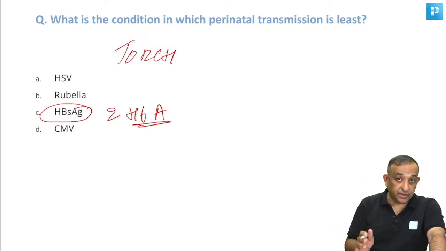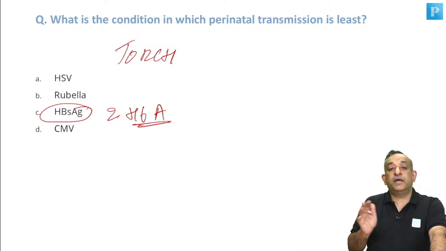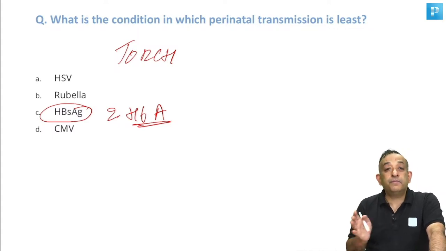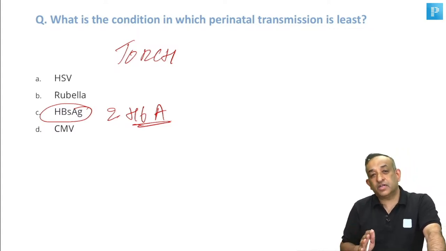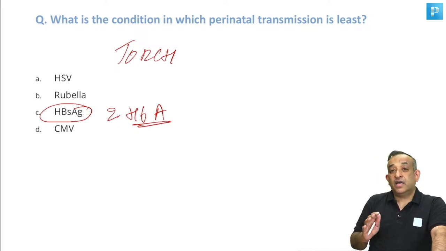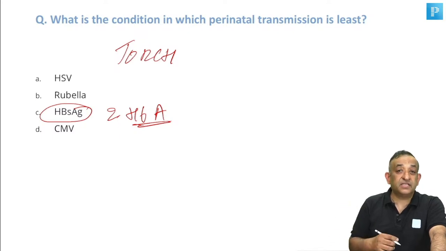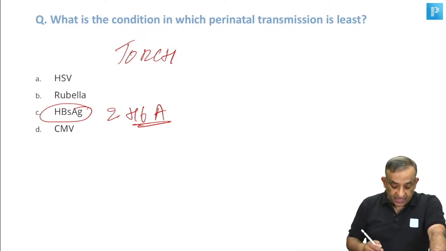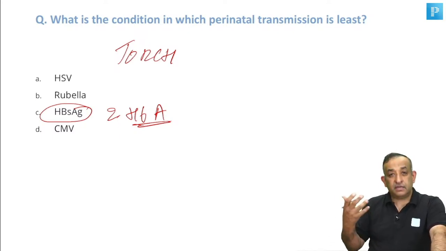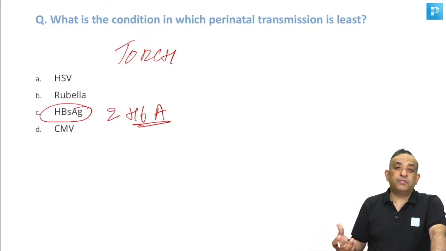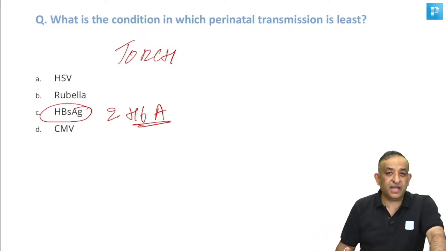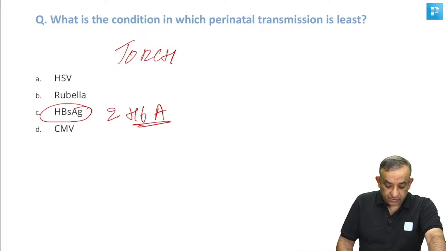Hepatitis B transmits only during labor. It is called a peripartum transmission. And if the mother is positive, having the antigen present, then there's up to 90% chance that the baby is going to get it. So be very careful when the baby is born. We take care of the baby by giving active and passive immunity at birth. All right, so that's about this question.